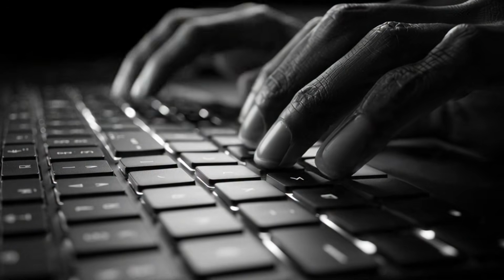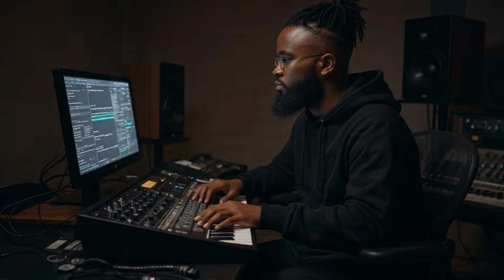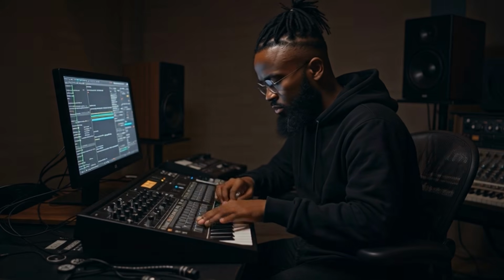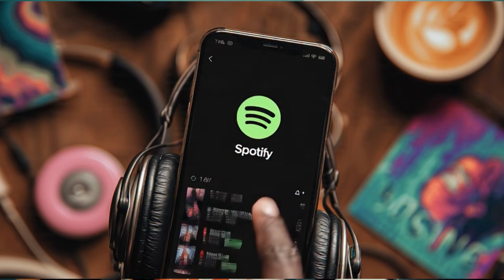What if I told you that you can actually make a full Afrobeat song and full music video just using AI? So today I'm going to be showing you guys how you can properly utilize AI. As a music producer, you can actually right now just put out songs by yourself using AI.